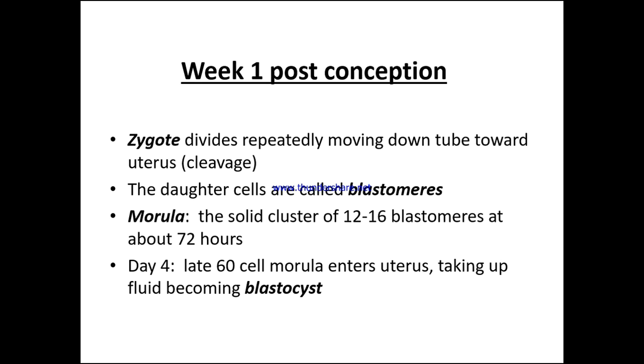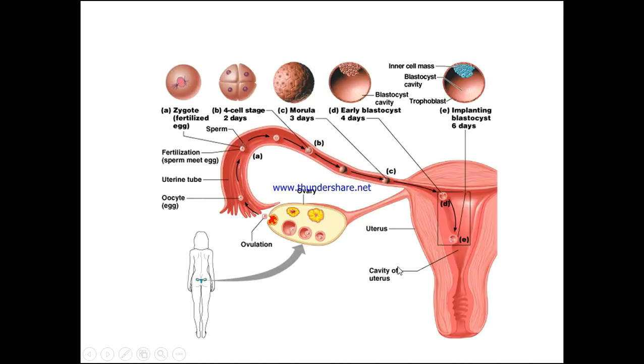Week 1 post-conception, the zygote divides repeatedly, moving down the tube and uterus, which is cleavage. The daughter cells are called blastomeres, and the morula is the solid cluster of 12 to 16 of these blastomeres at around 72 hours. Day 4, we have late 60-cell morulas entering the uterus, taking up fluid, and becoming a blastocyst.